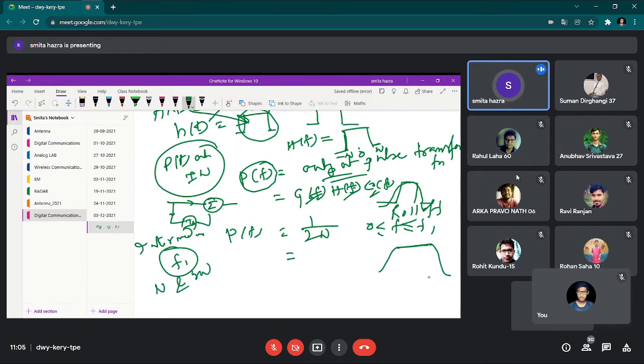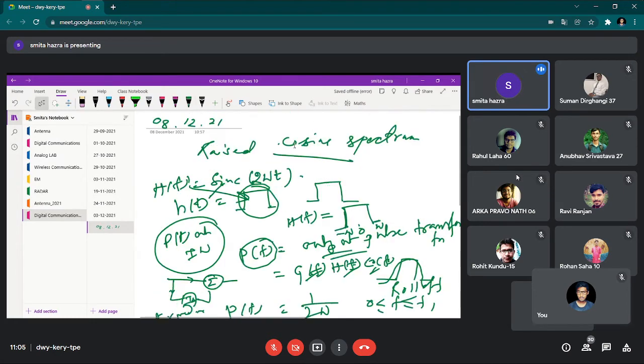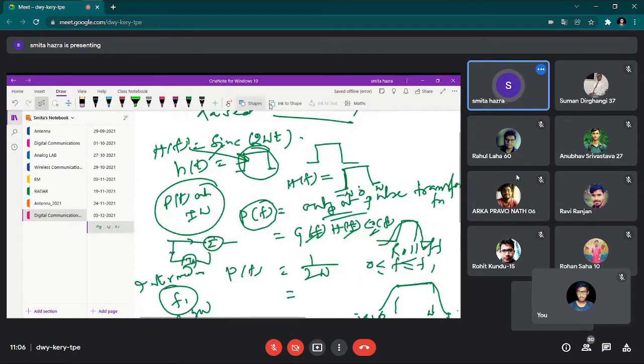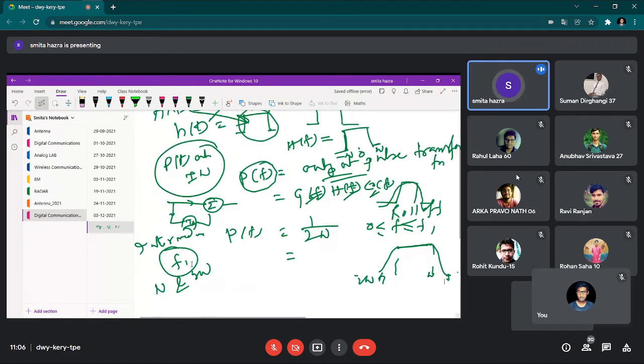Okay, so the maximum value we can consider is an extra W. Otherwise the value lies in between W and 2W. Suppose this is your range W and this is your range 2W. So f1 is an intermediate frequency, and the role of this f1 frequency is to take care of this roll-off function. And this roll-off function we are trying to fit is as per a mathematical function known as the raised cosine spectrum. So when we devise our filter circuit as per the outcome of the raised cosine spectrum, the solution is called the raised cosine spectrum solution.